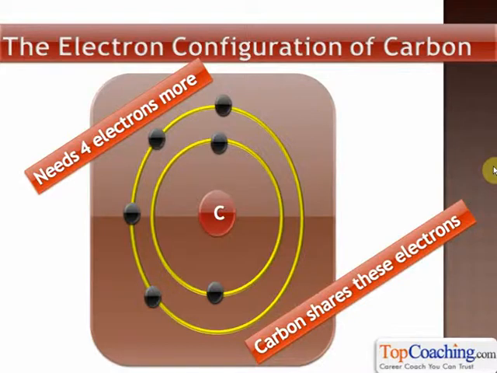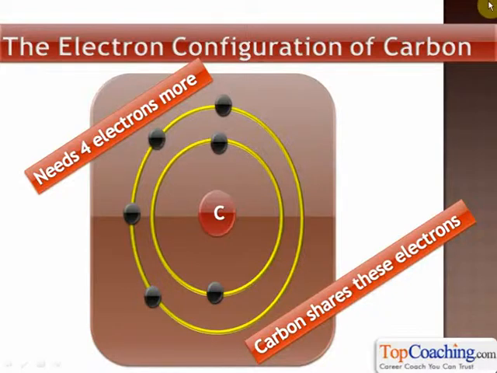If carbon loses 4 electrons, again there'll be 4 protons more compared to the number of electrons, and there'll again be a charge imbalance. The protons will become more powerful, and maybe the electrons will get sucked into the protons, because of the charge imbalance. Therefore, carbon does something interesting. It shares its electrons. Carbon forms covalent compounds with different atoms by sharing these 4 electrons with different atoms. Understood? It forms covalent bonds.